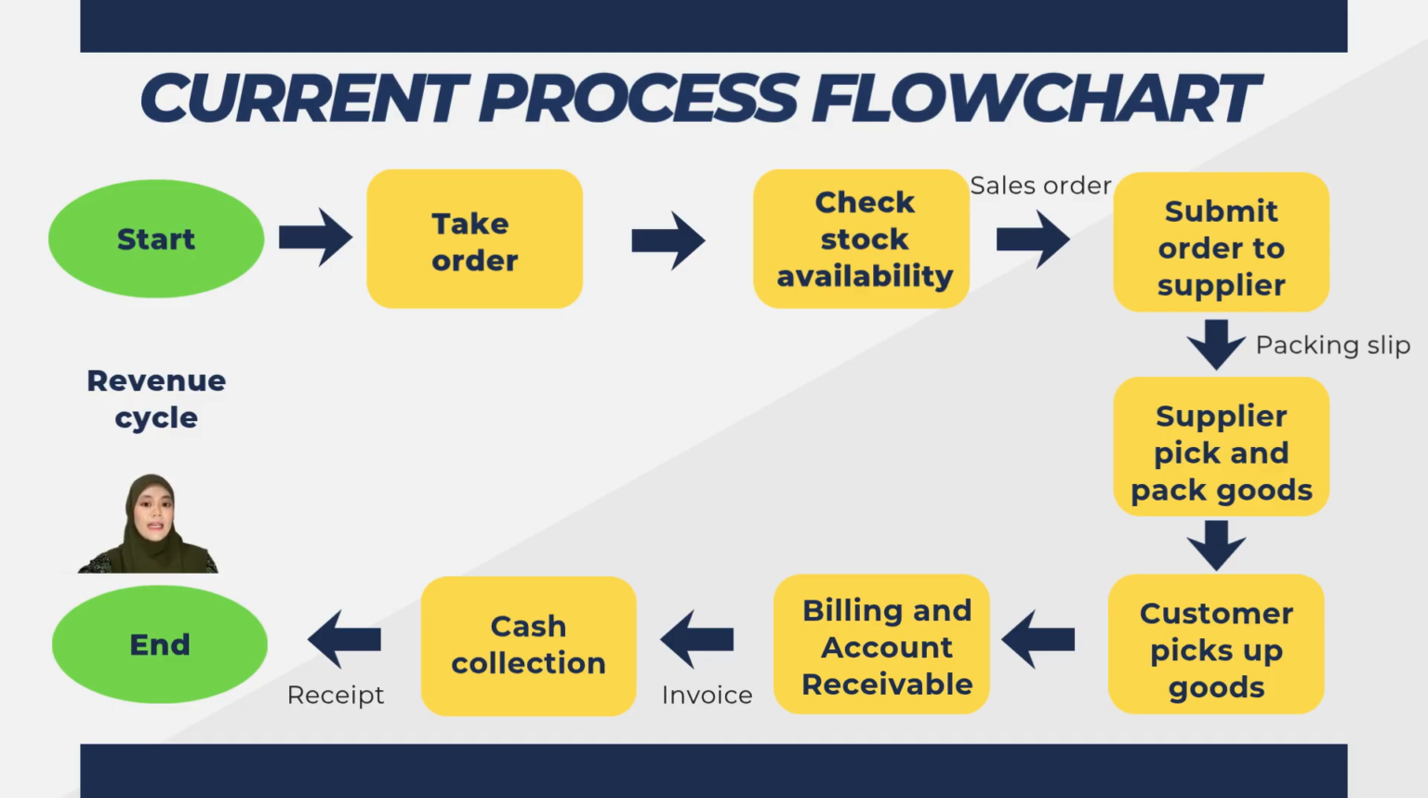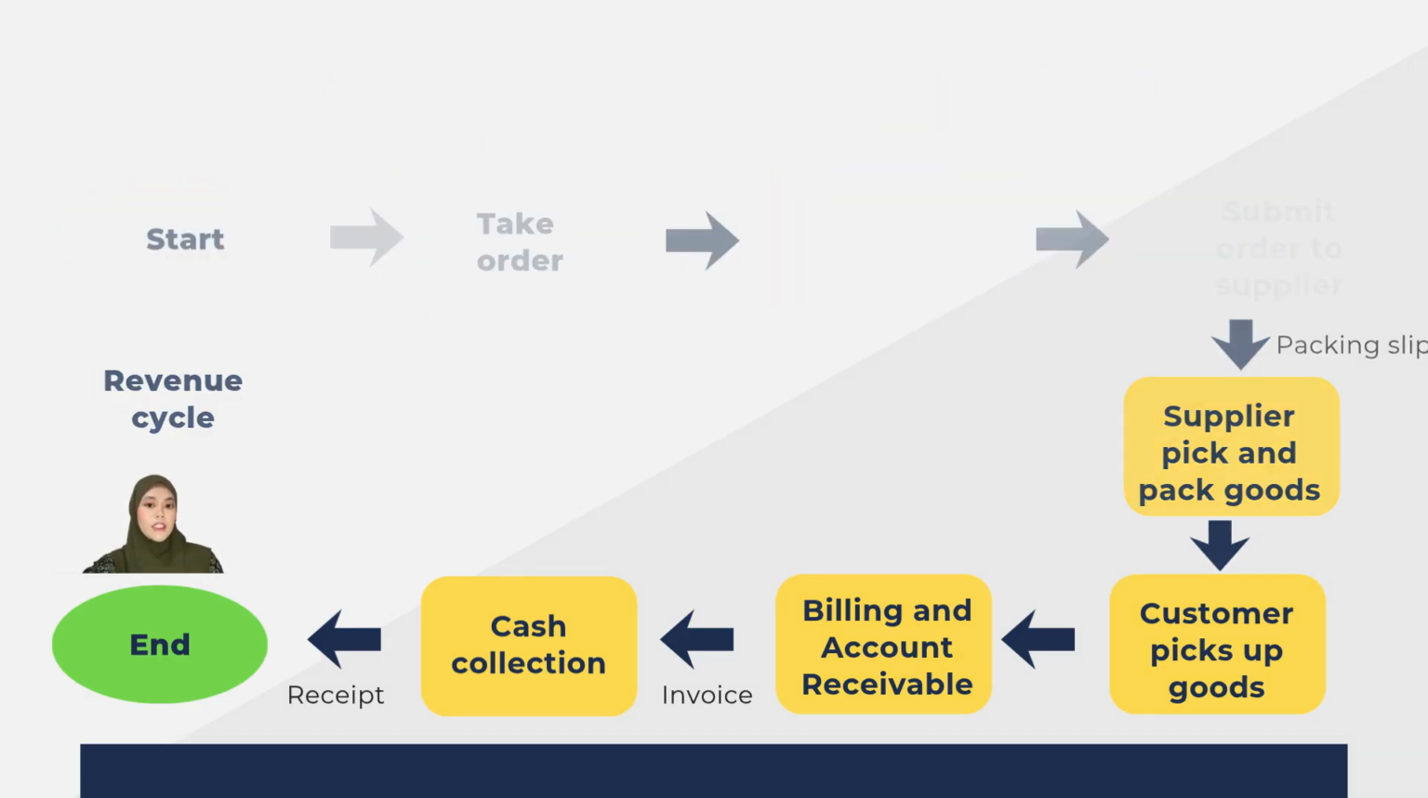And the last step is cash collection. The customer makes payment based on the invoice that was issued. And once the payment has been received, the company records the transaction and issues a receipt as proof of payment. This confirms that the customer has fulfilled their payment obligation.